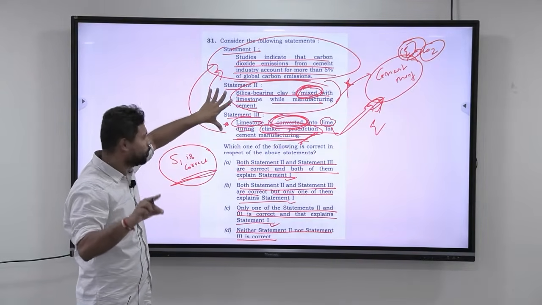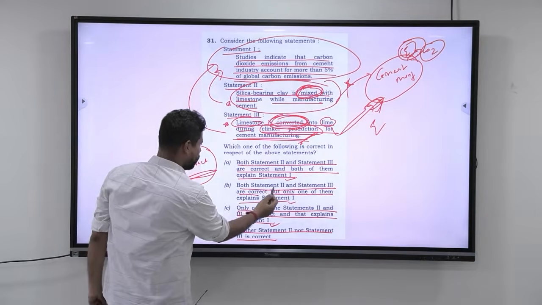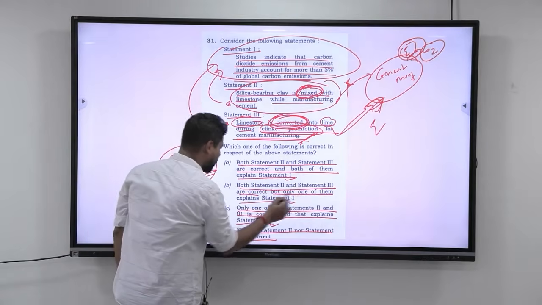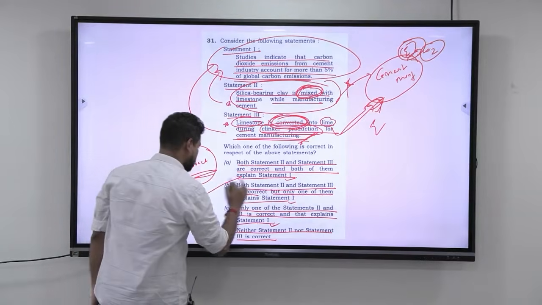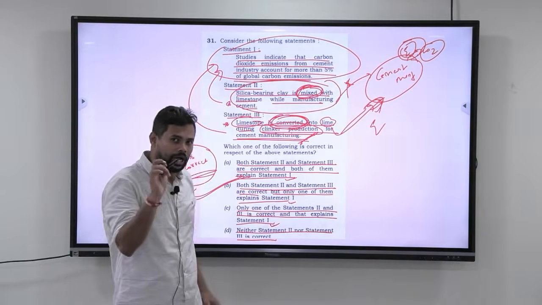of the two true statements, only one is explaining statement 1. So which is it? Both statement 2 and statement 3 are correct, but only one of them explains statement 1. So the answer here is B. Again, while marking the answer, be very careful. Okay. I hope you understood this.